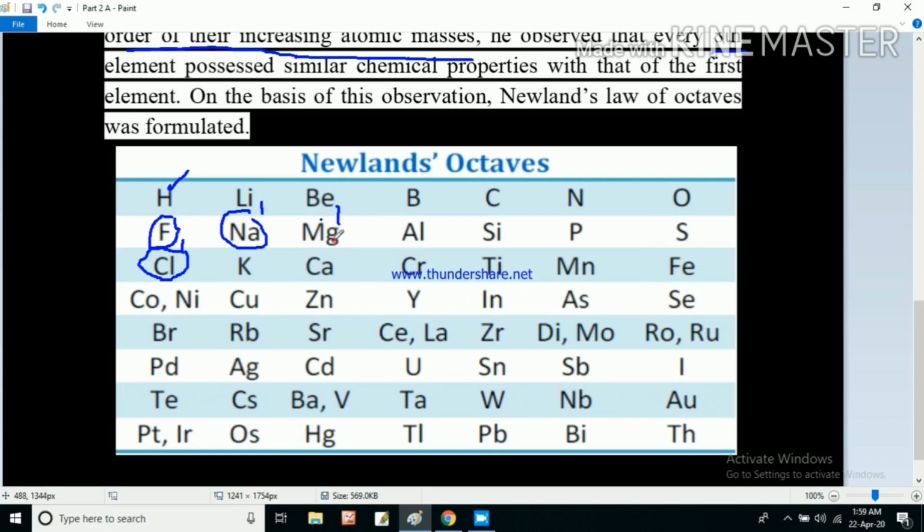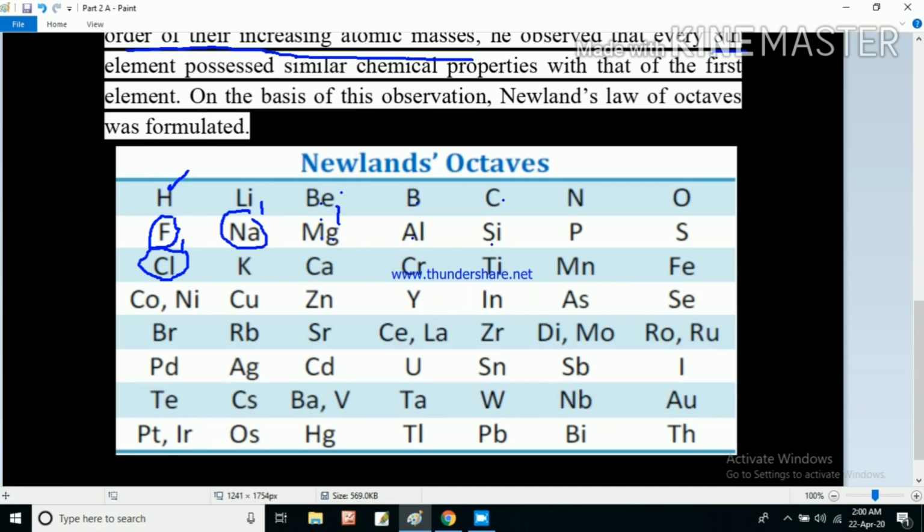Means every 8th element possesses chemical properties similar to the first one. Aluminum is similar to boron, silicon to carbon. So after keeping the elements in this order, he observed that every 8th element possesses similar chemical properties to the first one.